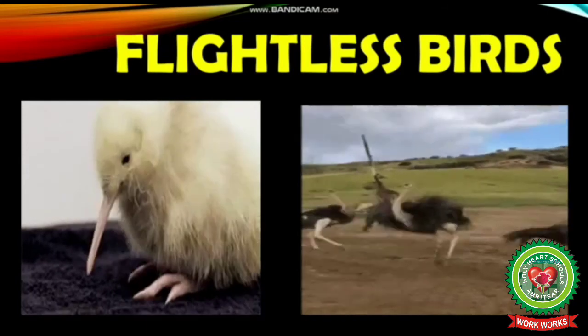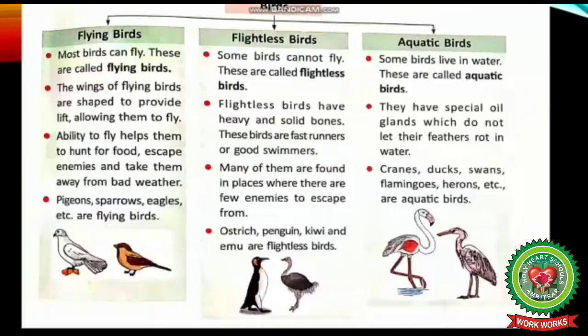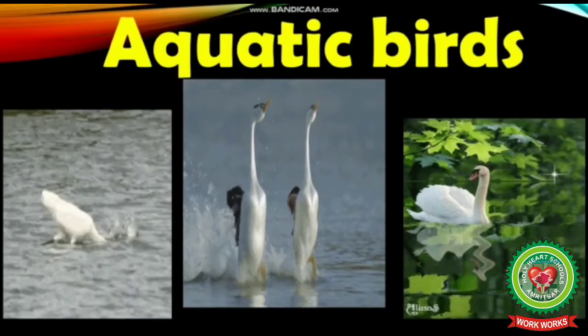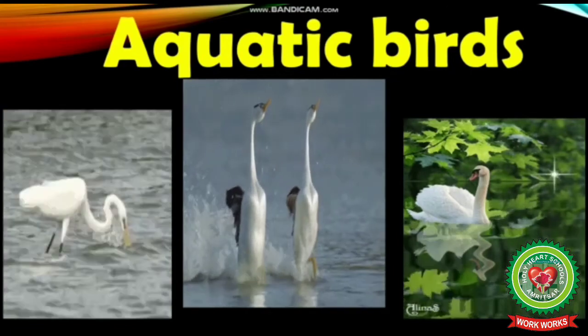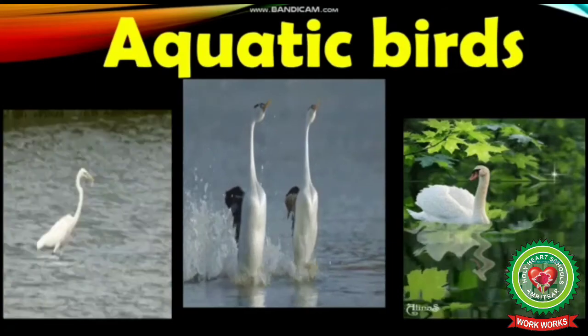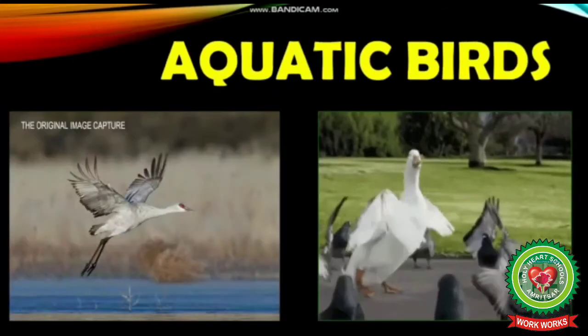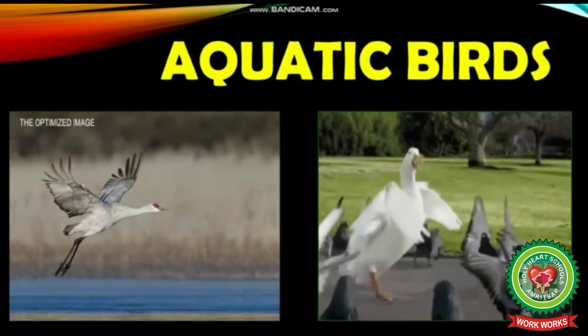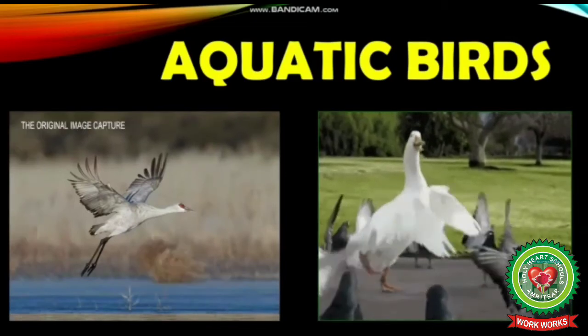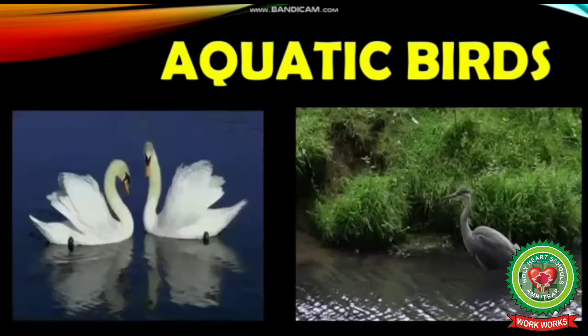Now next is aquatic birds. Some birds live in water. These are called aquatic birds. They have special oil glands which do not let their feathers rot in water. Cranes, ducks, swans, flamingos, herons, etc. are aquatic birds.